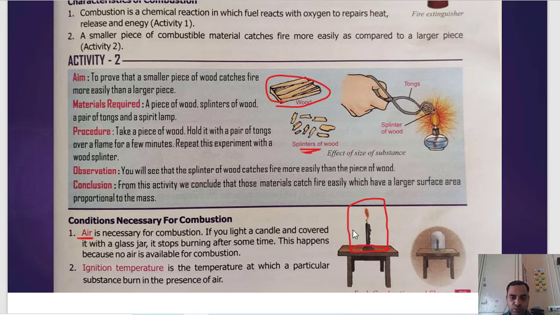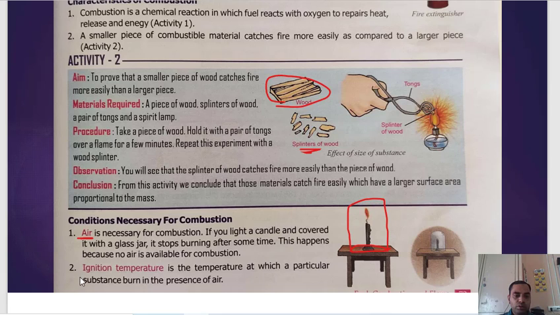That means it has used the air present inside the jar and is not getting oxygen anymore. That is why air is needed, especially oxygen. Even if air is present, if there is no oxygen in it, it will not burn. This happens because no air is available for combustion.